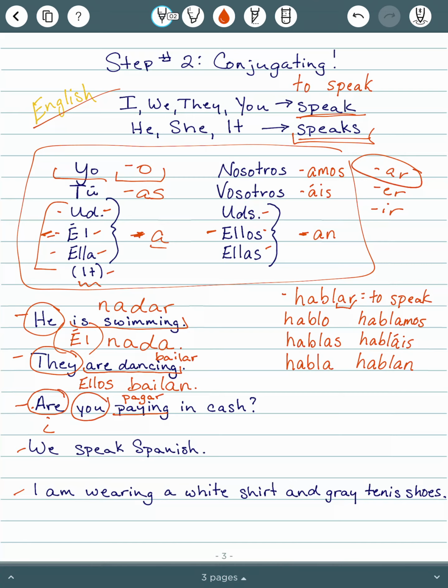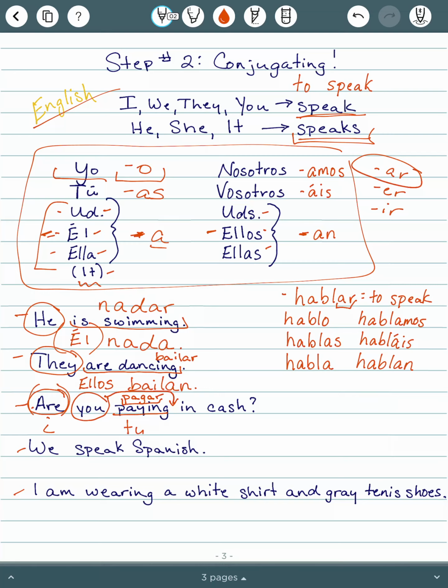With helping verbs, we don't actually have those in Spanish really in this case. So we're going to pretend that are is not there, and we're going to conjugate pagar to go with you. Now remember, when you're asking questions, it's very common to put the subject after the verb.